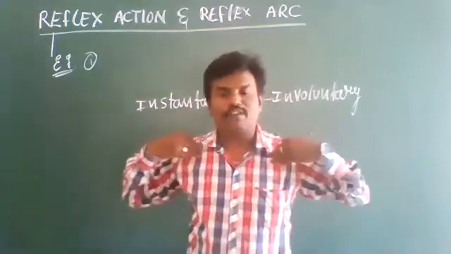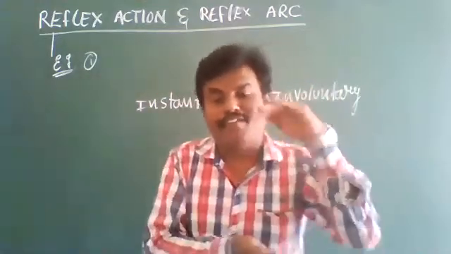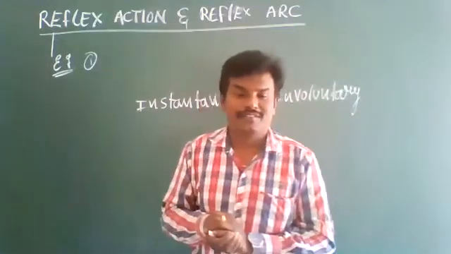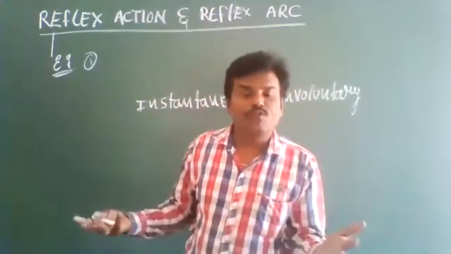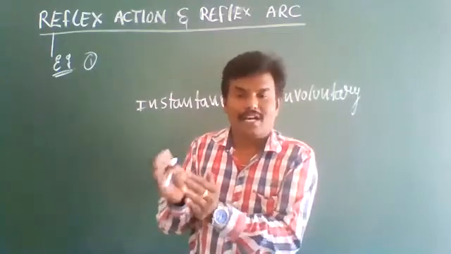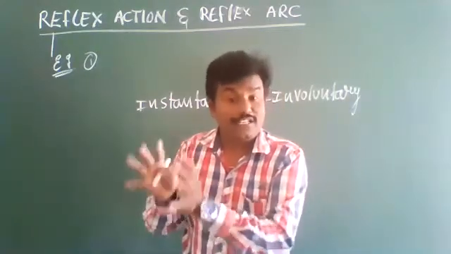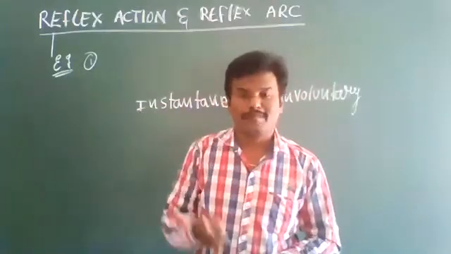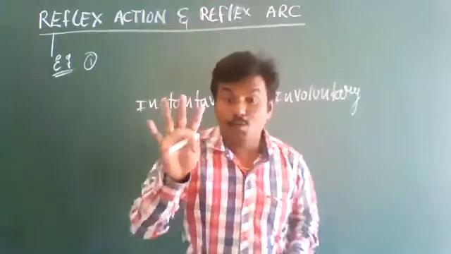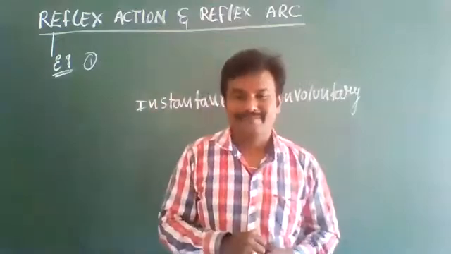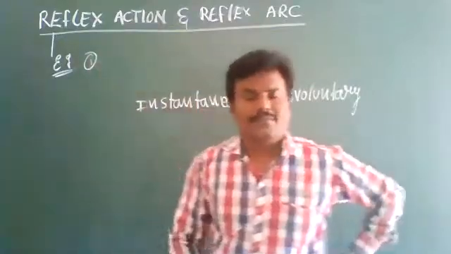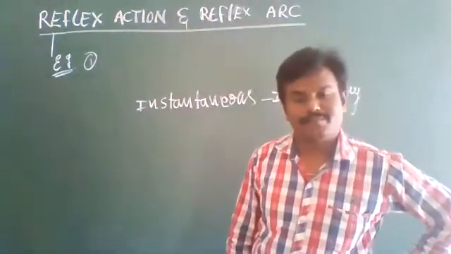We don't remember when we were kids, in the infant stage. At that time, if we touch any hot object, automatically we will cry, and that hot sense will be stored in our mind. Next time, by seeing a hot object, we will not dare to put our hand. That is another reflex action.